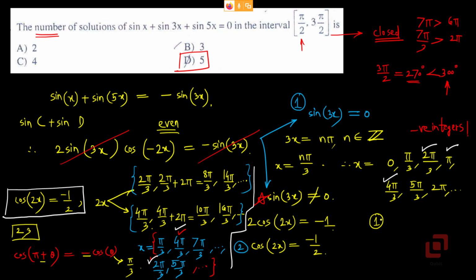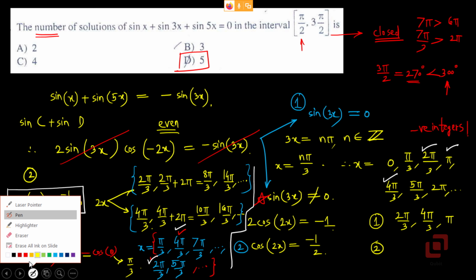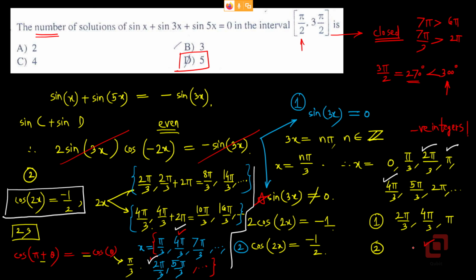On solving the first equation, we got 2 pi by 3, 4 pi by 3 and pi. And on solving the second equation, cos of 2x equal to minus 1 upon 2, we got 4 pi by 3 as well as 2 pi by 3. Okay, so these are the two solutions which are common with the first one, so they should not be counted twice. They should be counted only once. So how many solutions? First, second and third. So do we have that option? Yes, the correct option is B.